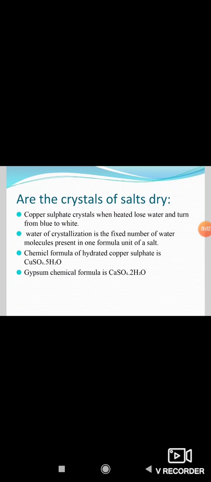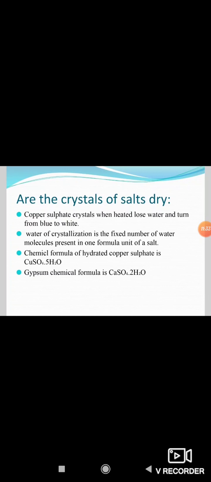Then, are the crystals of salts really dry? Let us see about that. Here, copper sulfate crystals, which seem to be dry, contain water of crystallization. When we heat the crystals, this water is removed and the salt turns white.